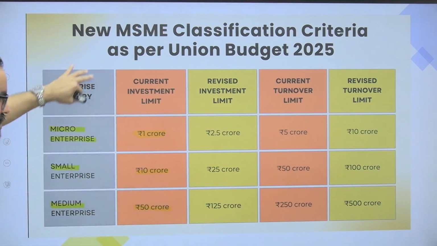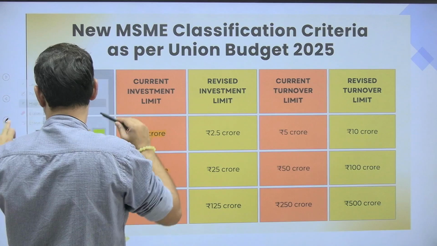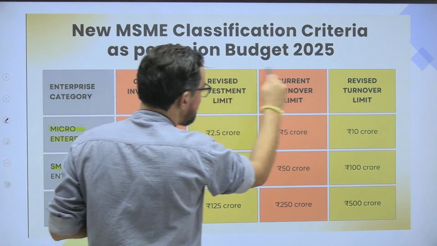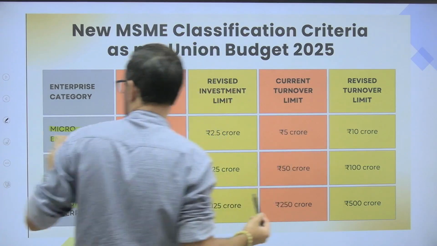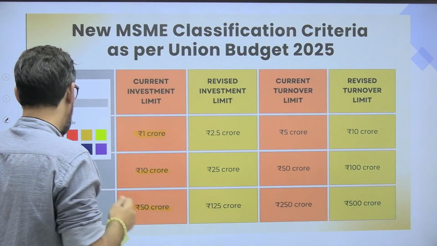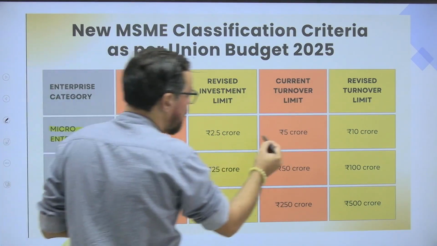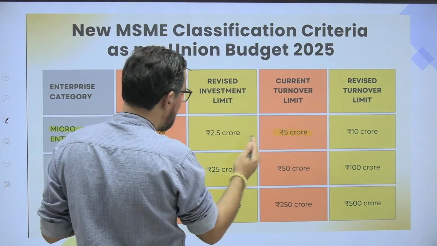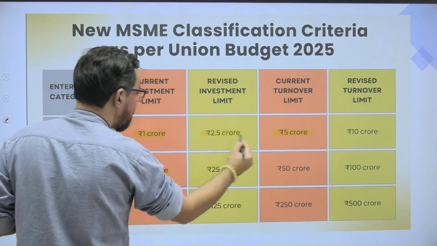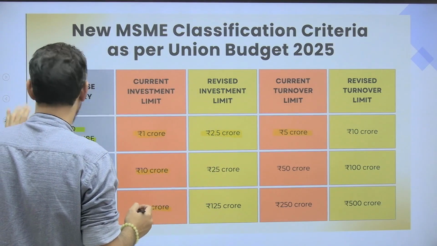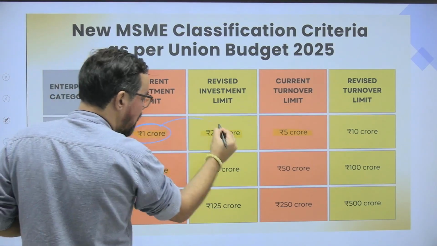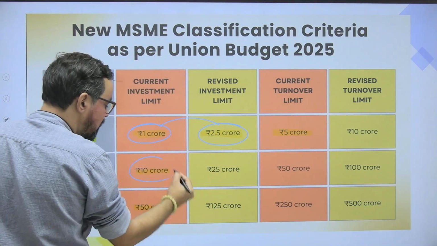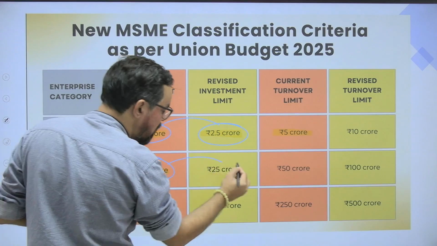Now investment criteria got changed. So our investment criteria which generally got changed to आपका 5. So it is आपका 5 crores, ठीक है. 5 crores no, not turnover, investment, हाँ, sorry, this is the investment, ठीक है. 5 crores आपका, I'll use pen only, ठीक है. So पहले ही आपका 1 crore था, now it is 1 crore to 2.5 crores, first thing, ठीक है. स्मॉल 10 crores जो हमने क्वेश्चन सॉल्व किया, नाउ इट इज 25 crores, ठीक है.